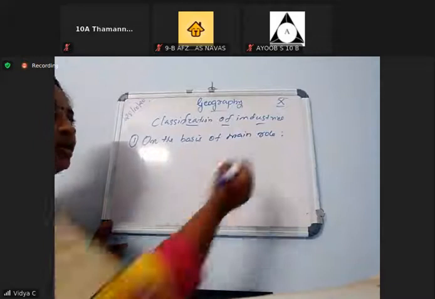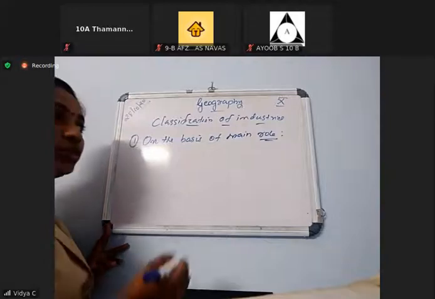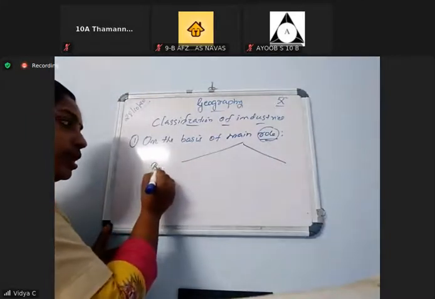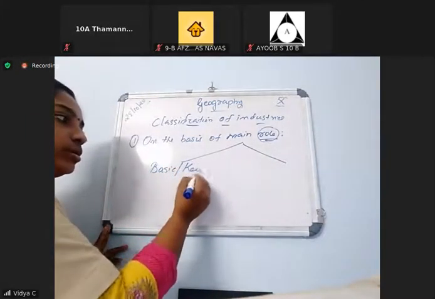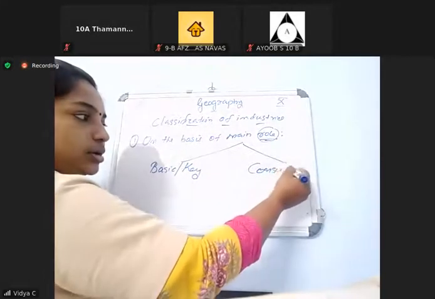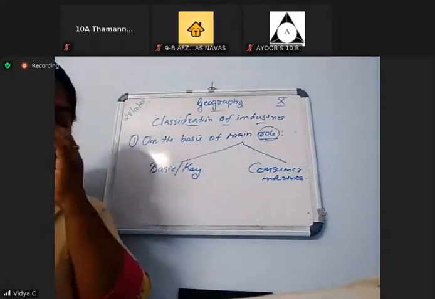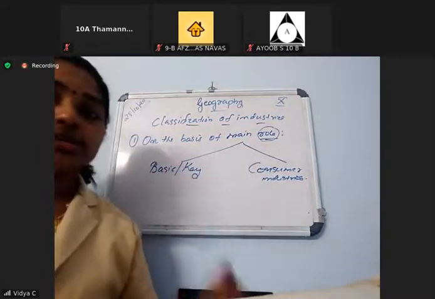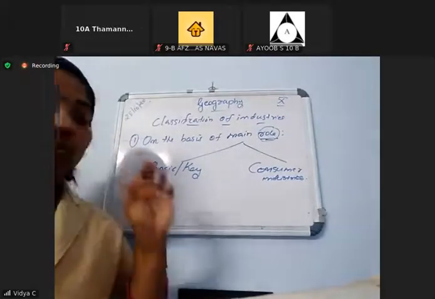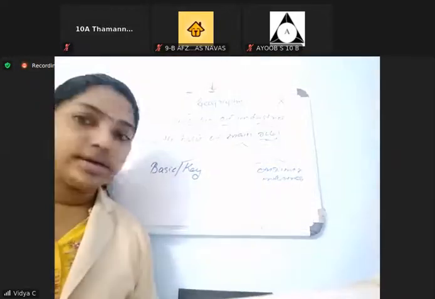On the basis of main role, we can classify the industries into two: basic or key industries, and second one, consumer industries. Okay, basic or key industries and consumer industries.